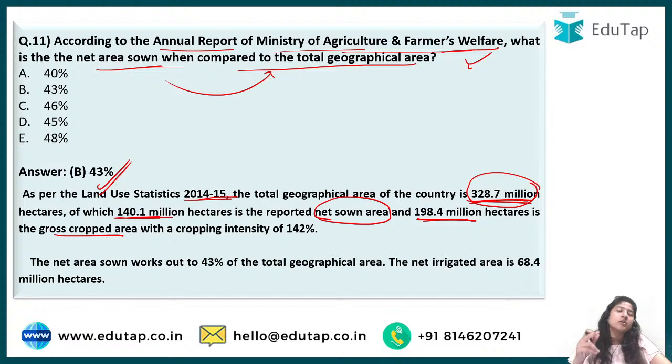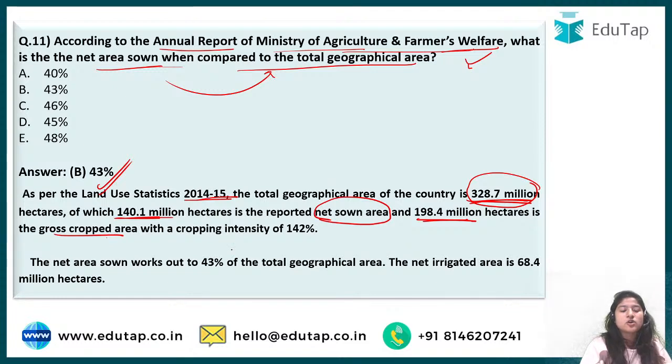In every cycle of the same crop or different crops that you grow, you count that land again and again. So in gross cropped area you count the land multiple times, while in net sown area you count the land only once, however many times you have cultivated various crops.